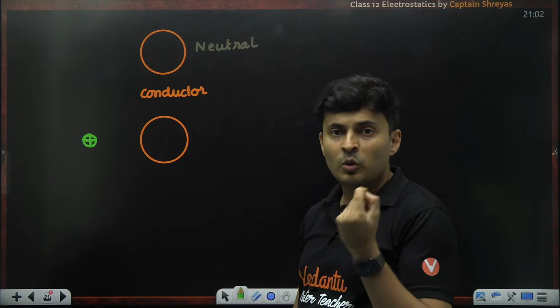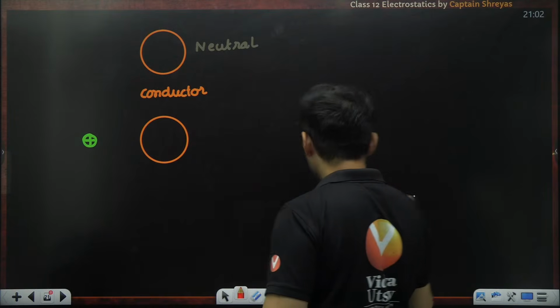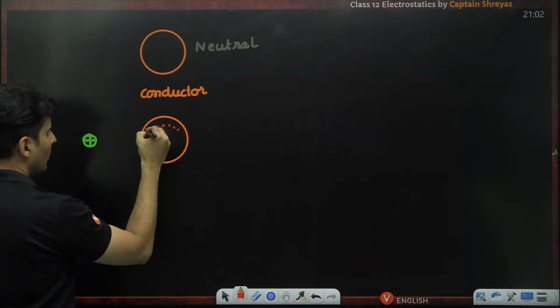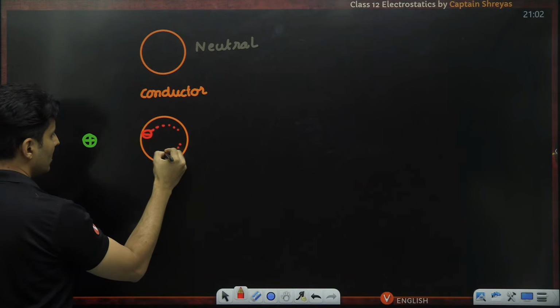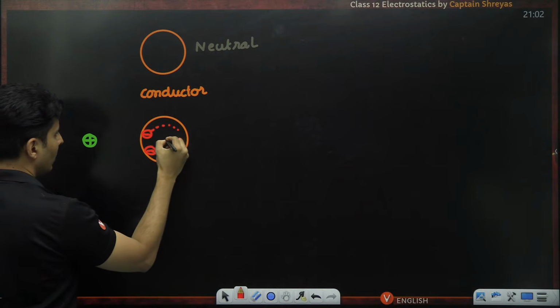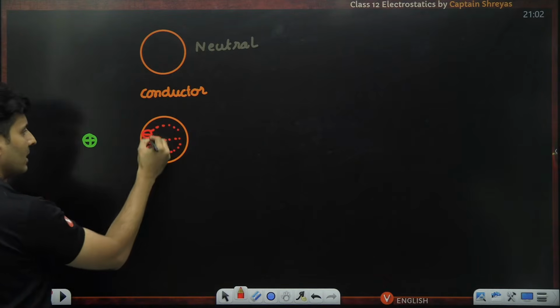And can electrons move inside a conductor? 100%. So you will see that the electrons might leave their original atom and might reach over here. So this side might become negative.